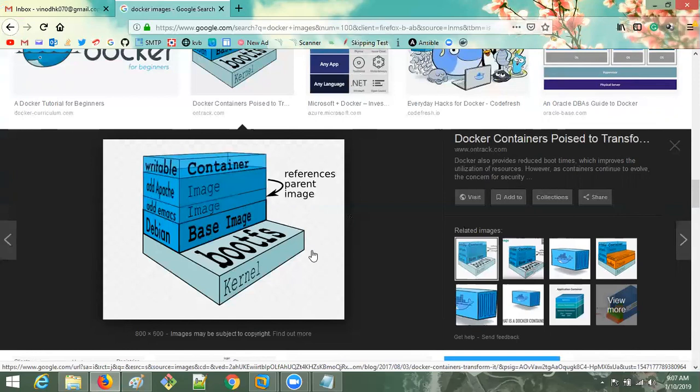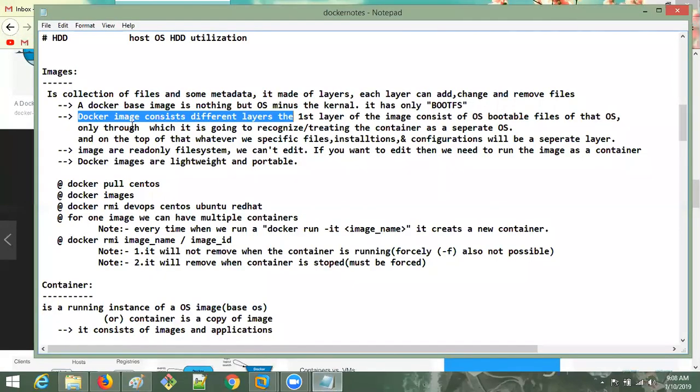So an image has different layers, and the first layer, the base layer, will be the bootable file system. On top of that you will have many layers, and those layers are created based on our actions. Okay, clear? So, same thing, a Docker image consists of different layers.